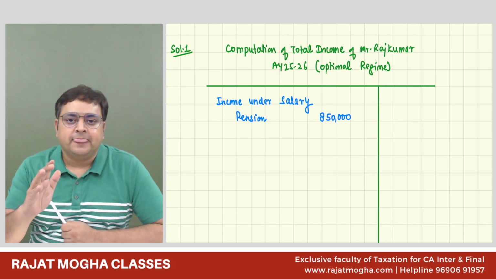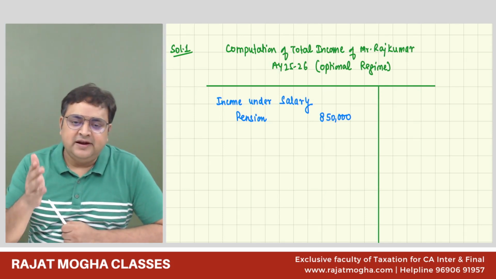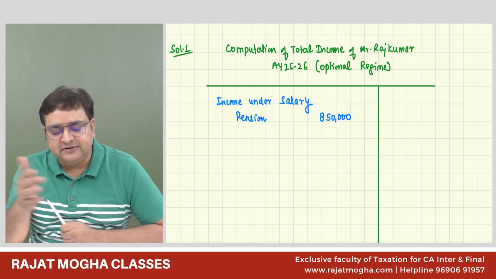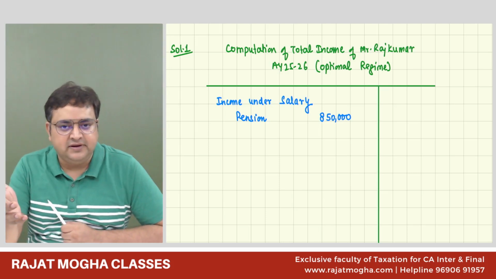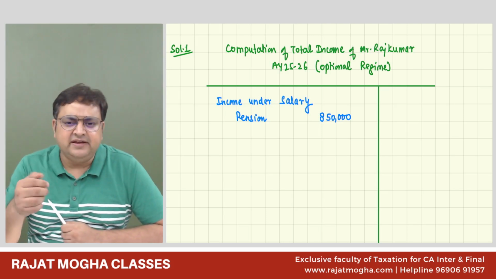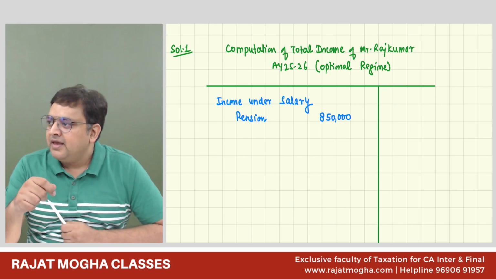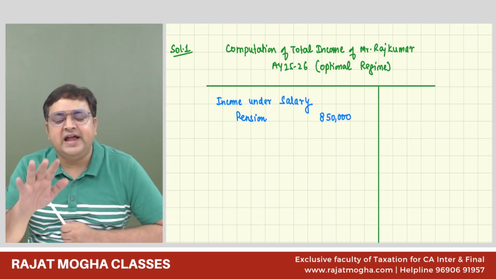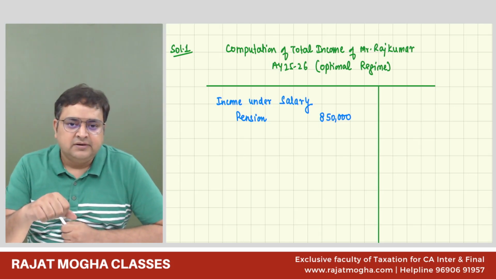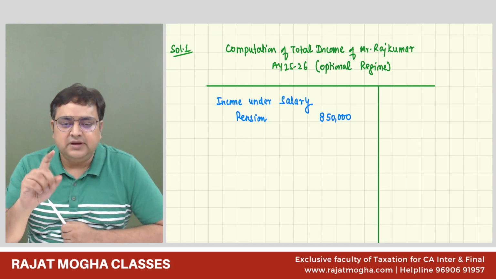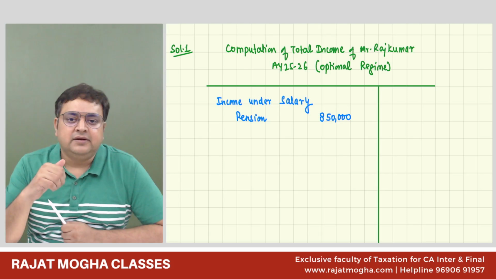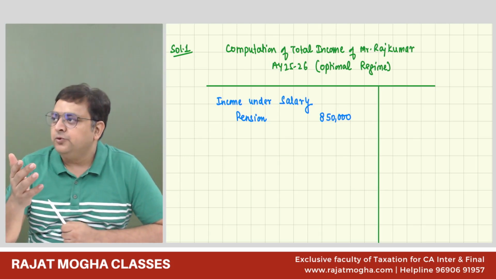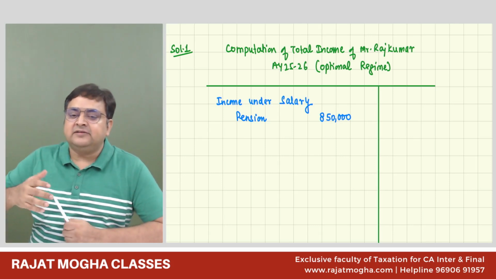No. Please tell me, let's say there is a person who lives in your neighborhood, just in your adjacent house. He's quite old, 70 years, 75 years. And if he tells you that in this year, I have received pension of 8,50,000, what is the first interpretation which you will make in your mind? That he must be receiving monthly pension. Yes or no? Will you interpret like this, that it's a lump sum pension?